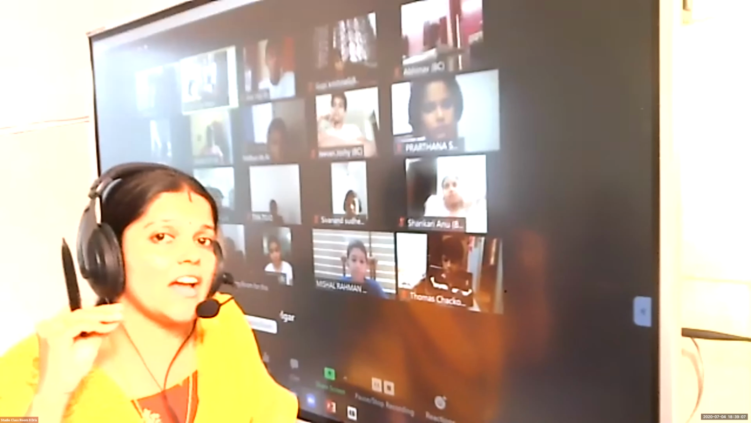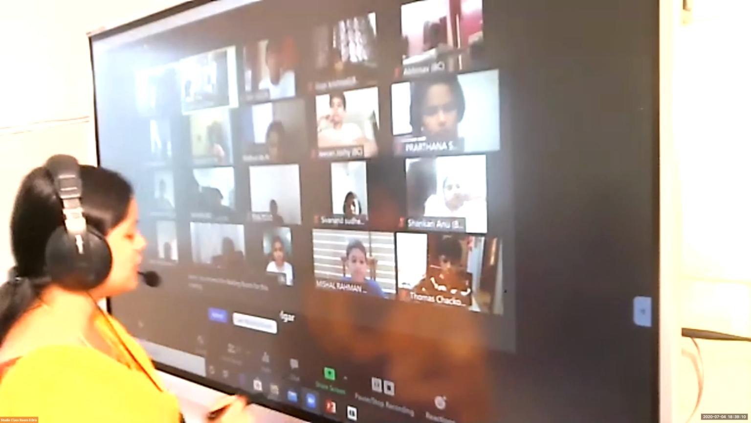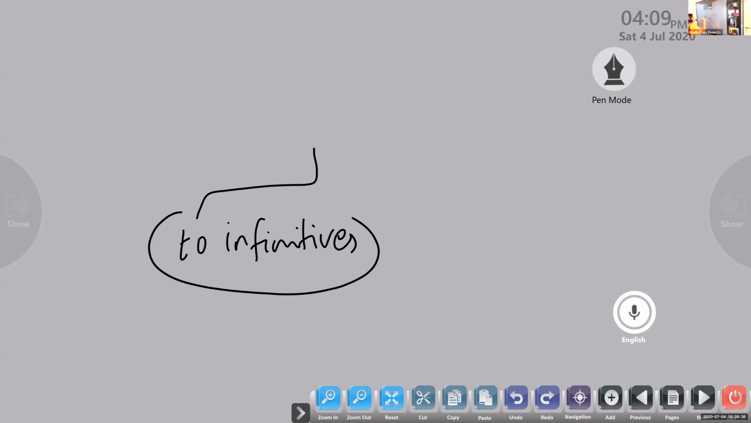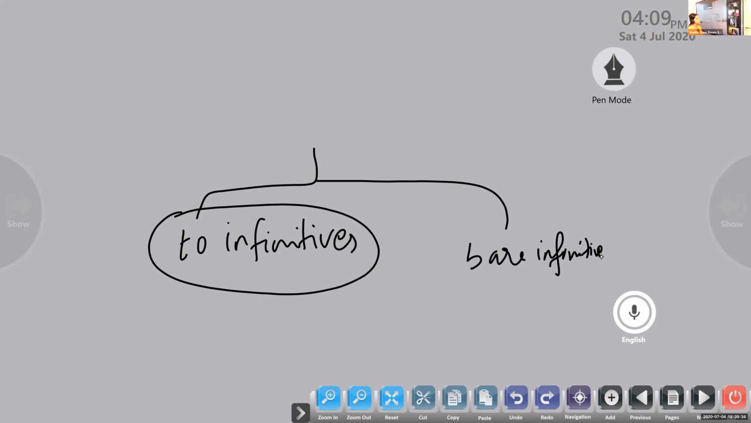Such forms are known as bare infinitive. So, there are two infinitives in English grammar. The first one is the to infinitive form, and the second one is the bare infinitive. Infinitives are words derived from a verb, preceded by to. To infinitives and bare infinitives are the infinitive forms normally seen in sentences.